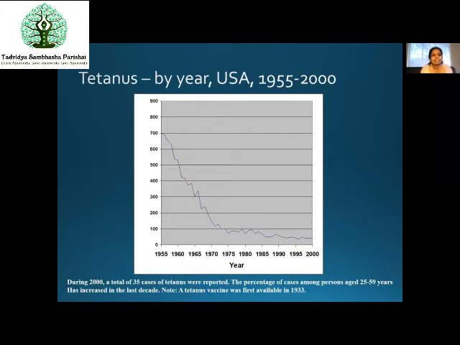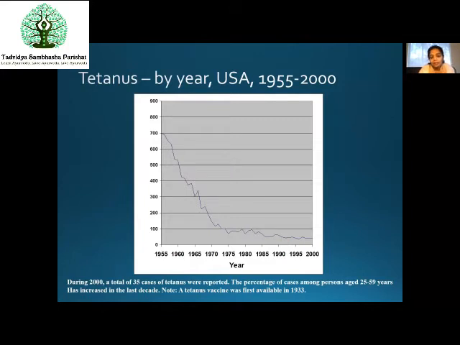If you see the graph, it is continuously reducing, but it has not touched the ground. It has not touched the base. That means the disease is continuously there. It has never stopped being there.